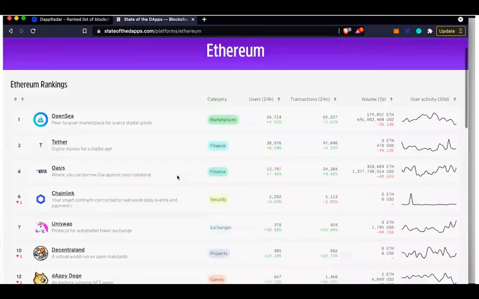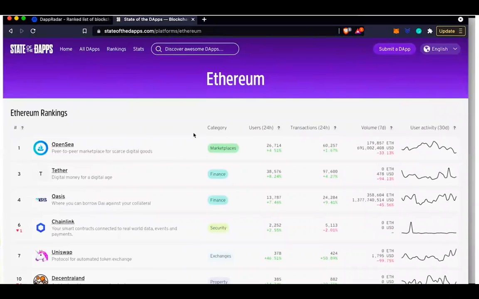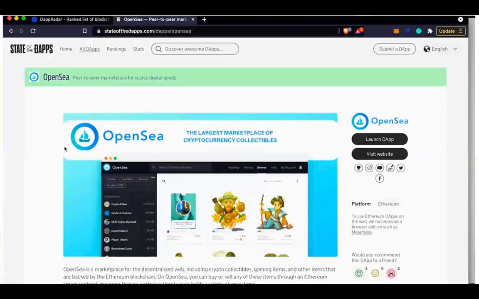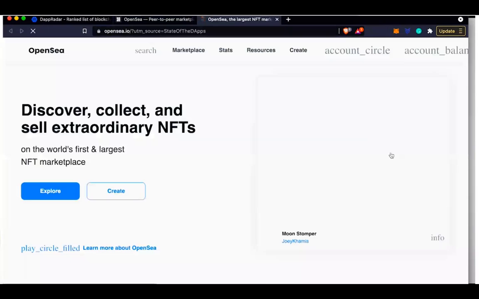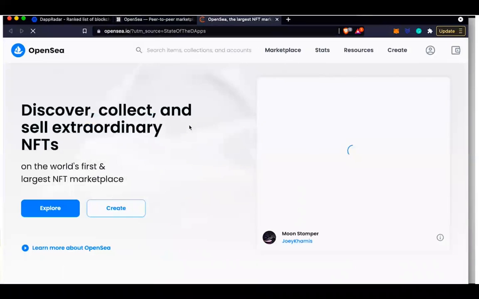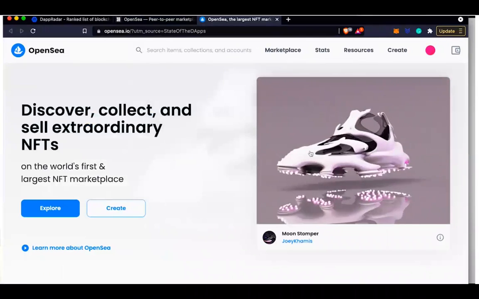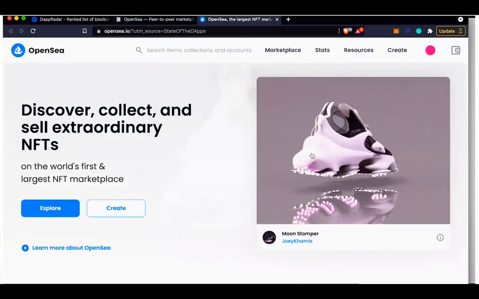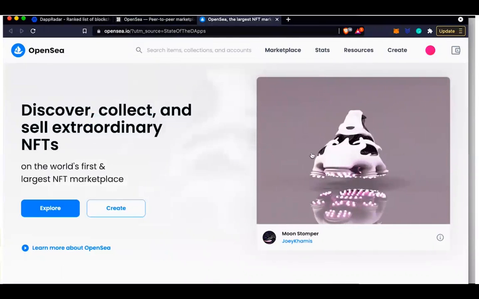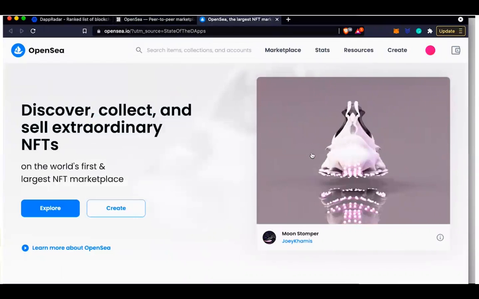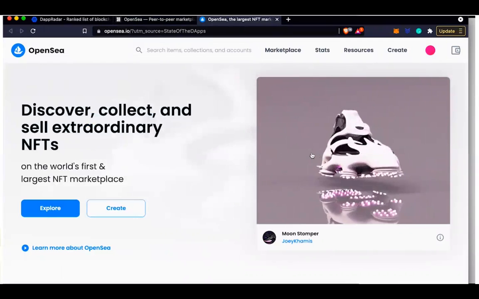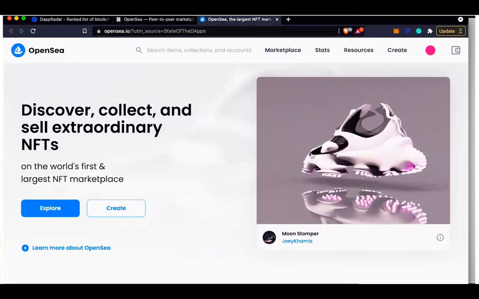So let's say I want to go to OpenSea, I can click straight on OpenSea and go straight to the website. OpenSea is a marketplace for NFTs. I can interact with them, but I'm not going to go into that today, because we will dedicate week 4 to how to interact exactly with these types of applications.